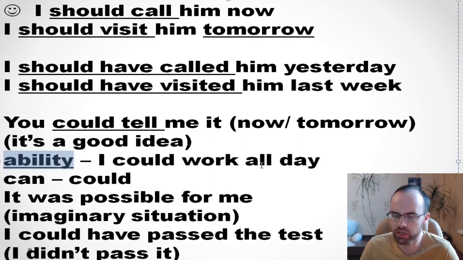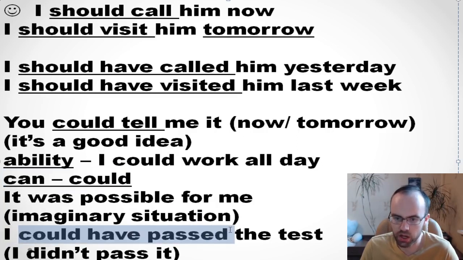So I could work all day. It was possible. So we use can in the present and could in the past. And if it's about an imaginary situation, we use could have done. Look, I could have passed the test. So in fact, I didn't pass it, but it was possible. I could have done it.